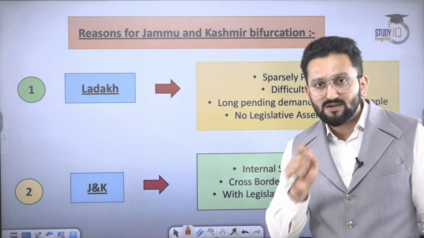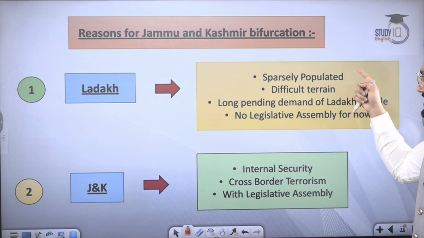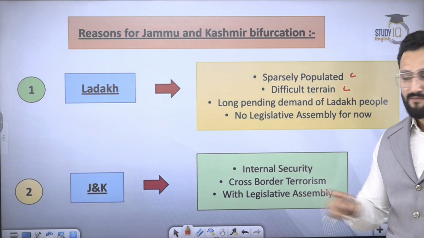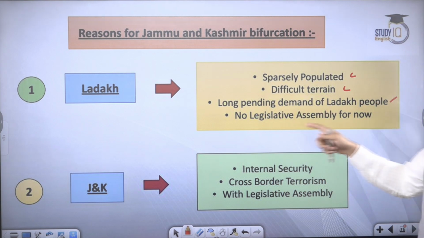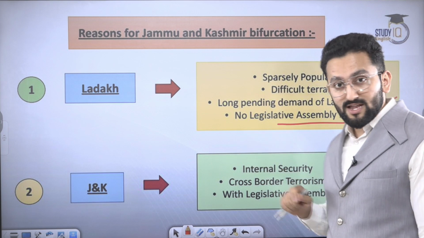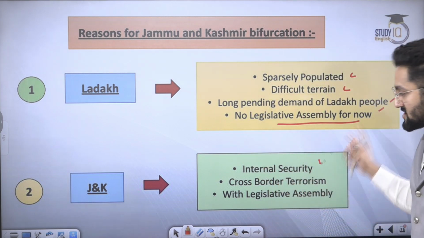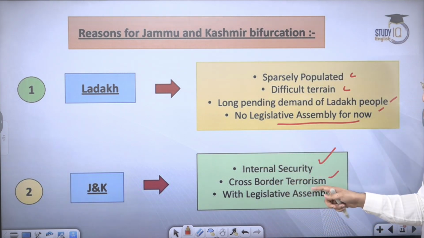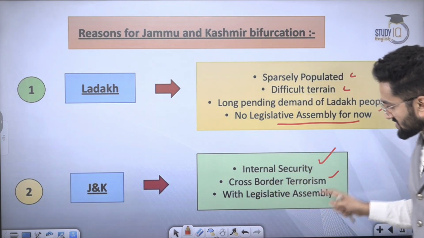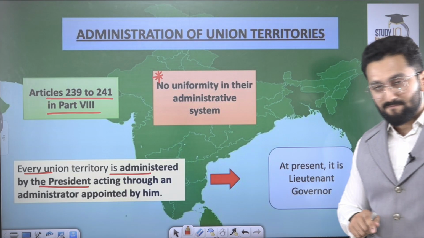First, Ladakh's case. Number 1 point, sparsely populated, low density, difficult terrain, long pending demand of the Ladakh people, no legislative assembly for now. Then why J&K as a separate UT? Internal security, cross-border terrorism; the central government wants a direct say to tackle these problems, with a legislative assembly.